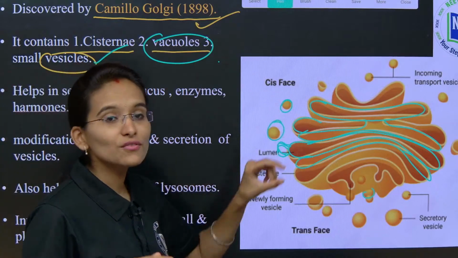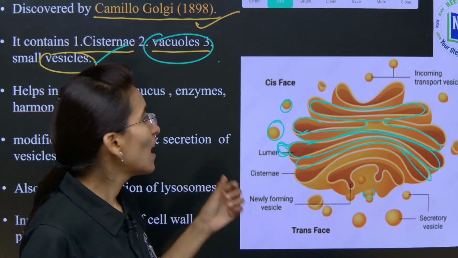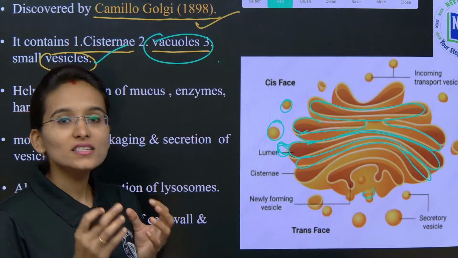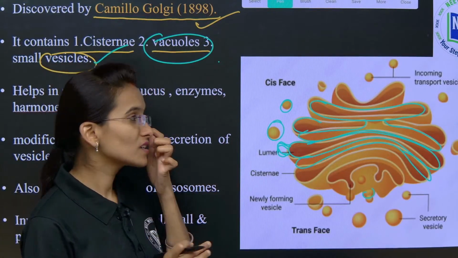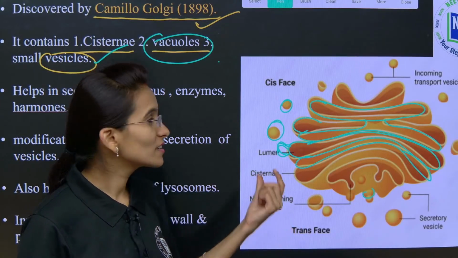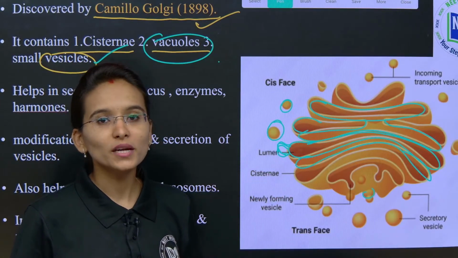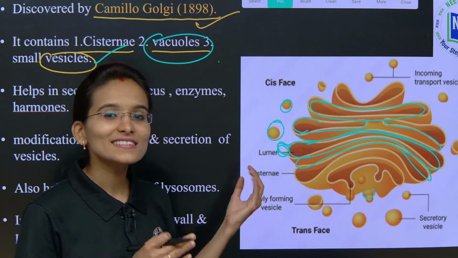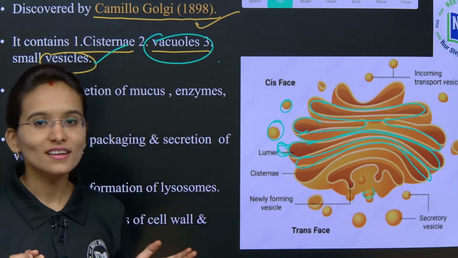So, the cisternae are flattened disc shaped structures, and the vacuoles are the bulged spherical bodies which are attached towards this cisternae and are involved in storing the proteins, and the vesicles are small membrane bound sacs which are involved in just transporting substances like proteins.